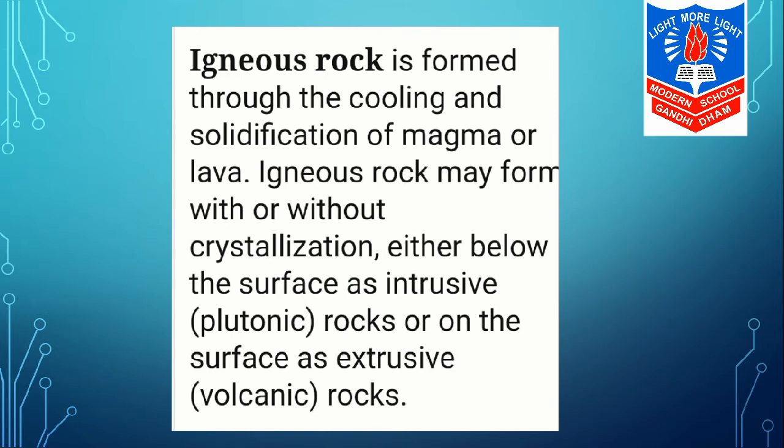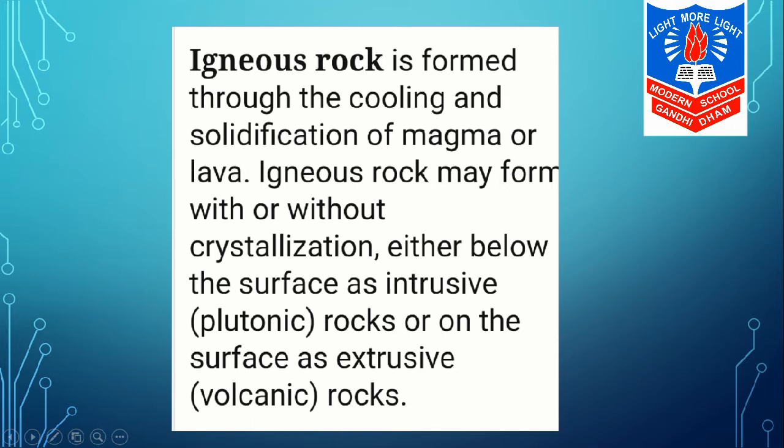Now, how do you define igneous rocks? Igneous rock is formed through the cooling and solidification of magma or lava. Igneous rock may form with or without crystallization, either below the surface as intrusive, that is plutonic rocks, or on the surface as extrusive, or we can say volcanic rocks.